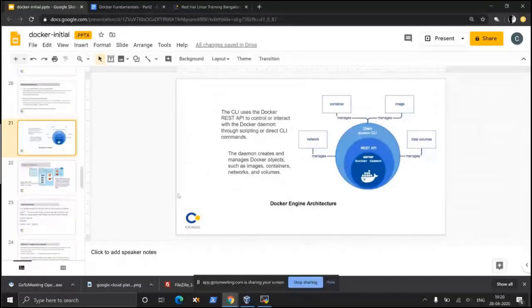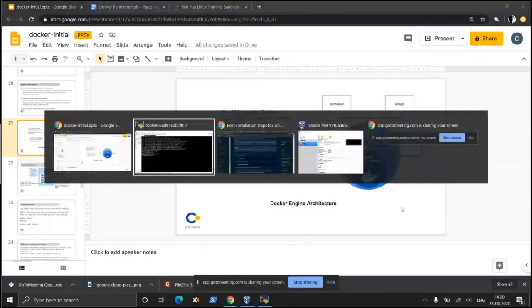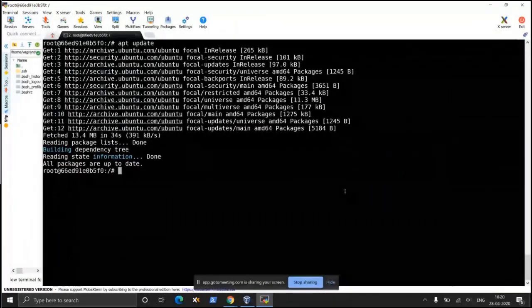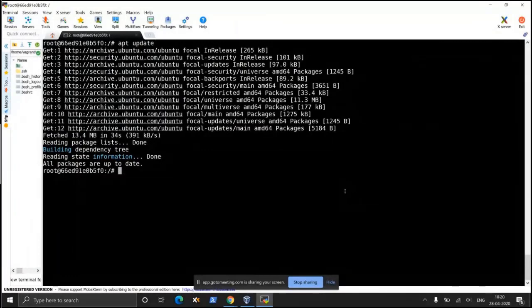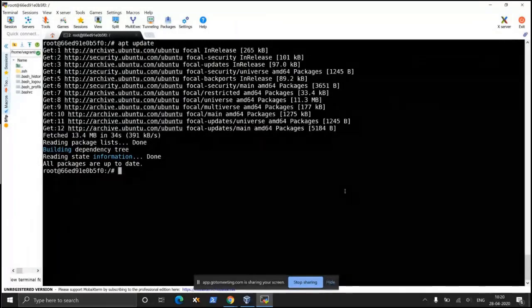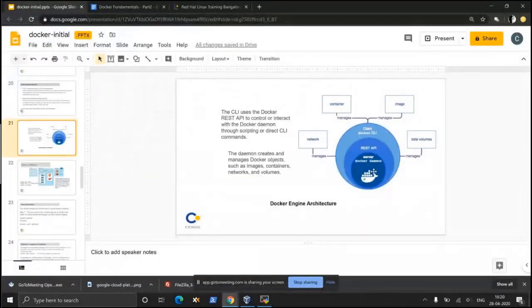We have already explained yesterday what the architecture of Docker Engine is. Basically the docker command that I use is a client command. When I use the command docker, it connects to the Docker daemon service that is running. Here is the Docker daemon service, and this daemon service executes all the commands.